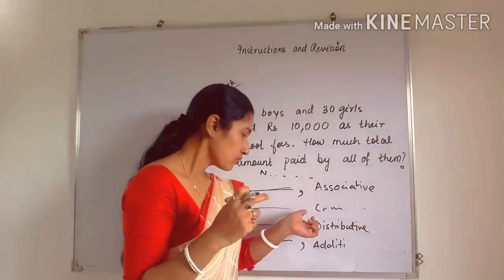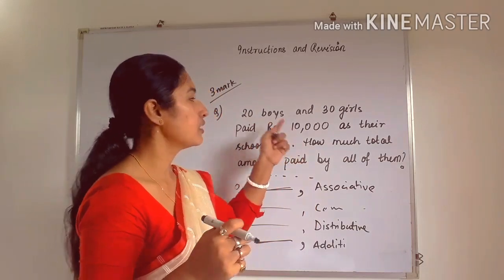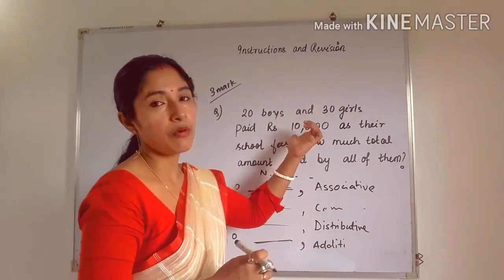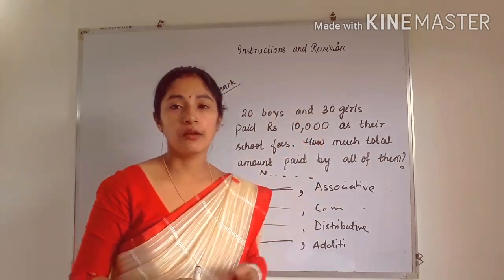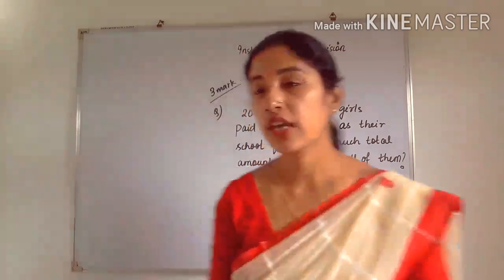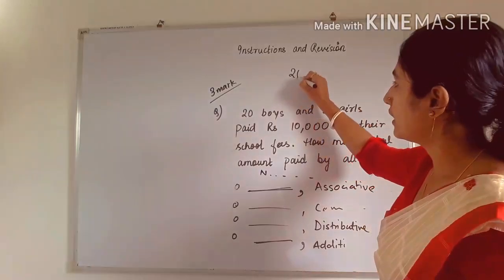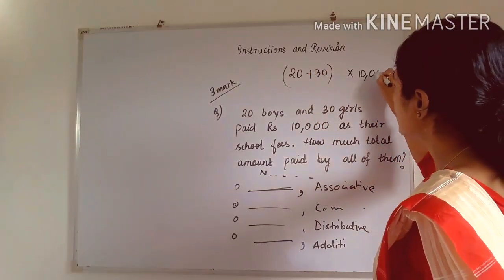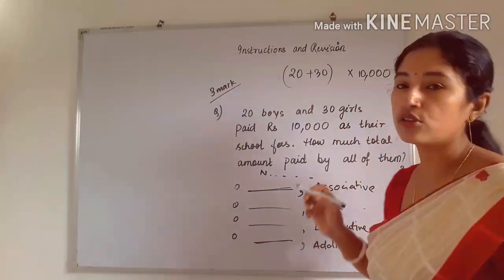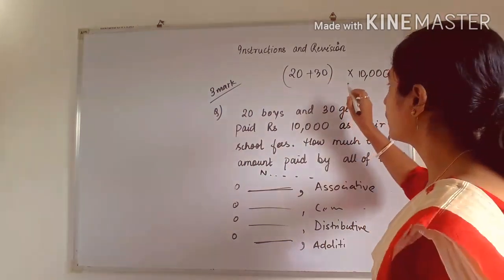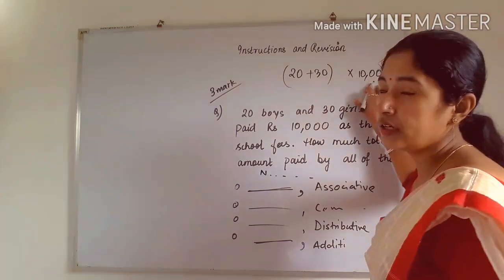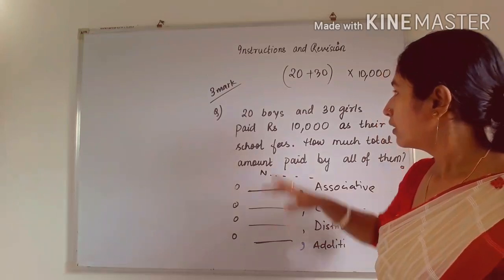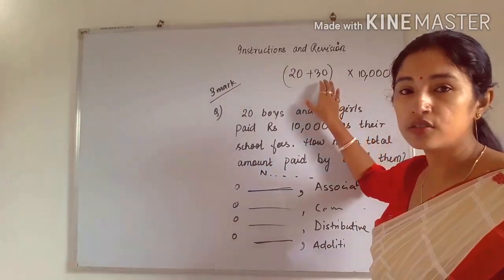You have to check. So as you know, this question is of what? Distributive property, because they are paying the same amount of fees. Boys and girls both are paying the same amount of fees. So we can do it like this also. 20 plus 30 into what? 10,000. Okay. So like this also we can solve. So 20 plus 30 will be 50 and 50 into 10,000 will be 5 lakh. So that means we are using the distributive property.